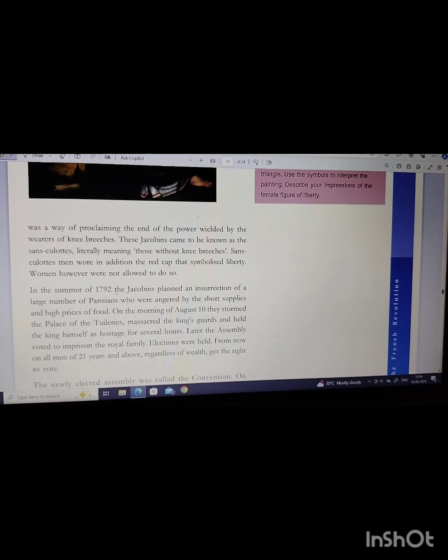In the summer of 1792, the Jacobins planned an insurrection of a large number of Parisians who were angered by the short supplies and high prices of food. On the morning of August 10, they stormed the palace of the Tuileries, massacred the king's guard, and held the king himself as hostage for several hours. Later, the assembly voted to imprison the royal family. Elections were held. From now on, all men of 25 years and above, regardless of wealth, got the right to vote.